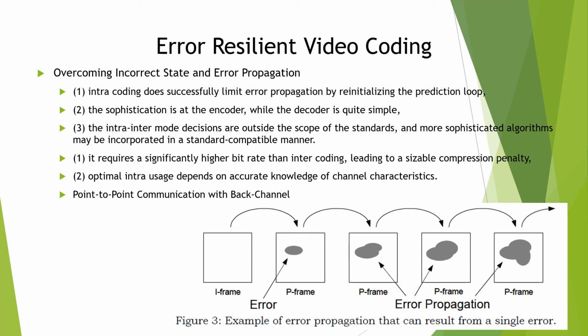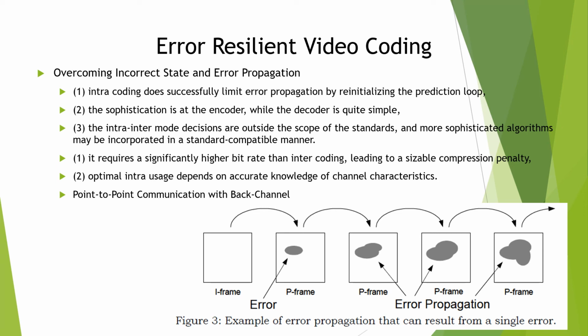The decoder state is then different from the encoder's, leading to incorrect predictions and often significant error propagation that can afflict many subsequent frames. Look at the figure. So we refer to this problem as having incorrect state at the decoder, because the state of the representation at the decoder is not the same as the state of the encoder.